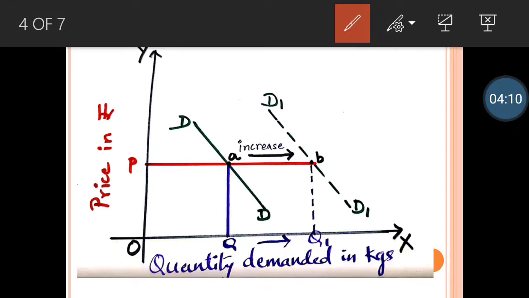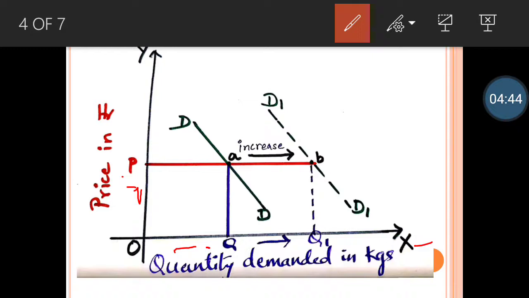Y-axis you can see is written as price in rupees, that is price of a commodity in rupees. And on x-axis you can see quantity demanded in kgs. Now you can see OP, P is here. You can see OQ, that is original demand, quantity demanded, and OP, that is original price of a product.